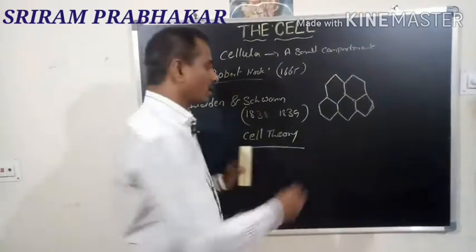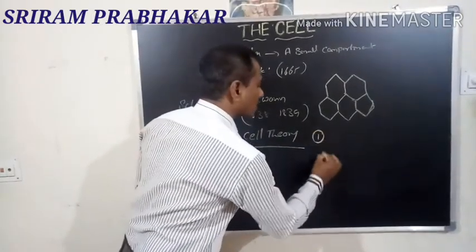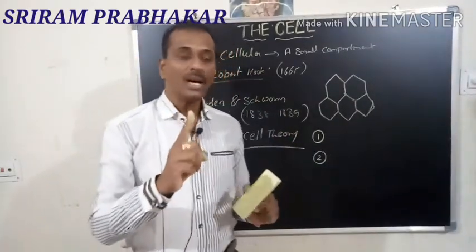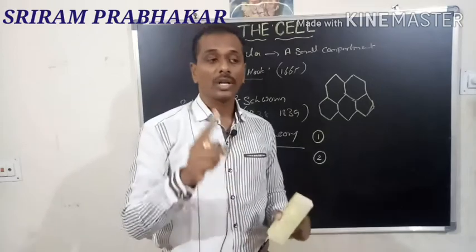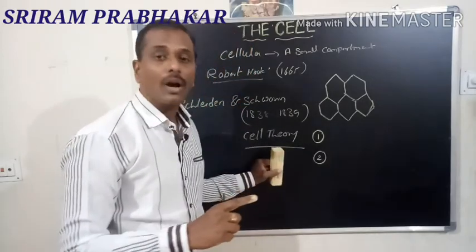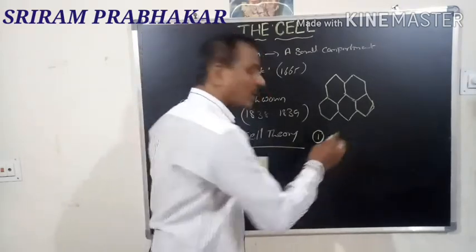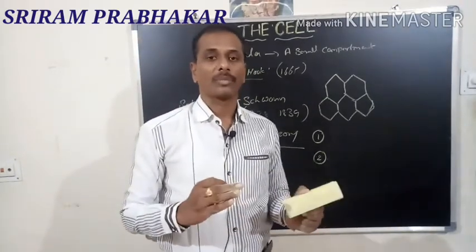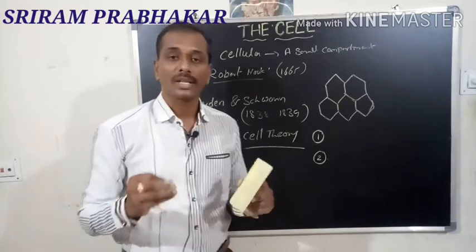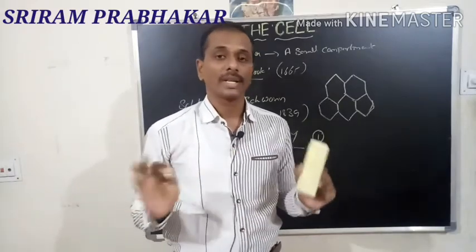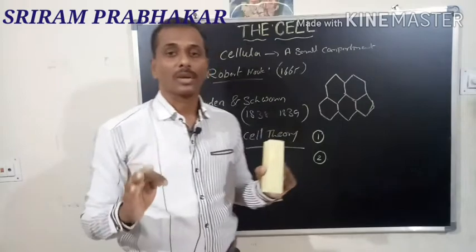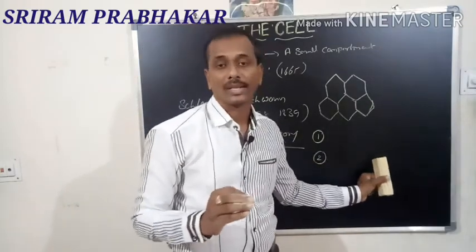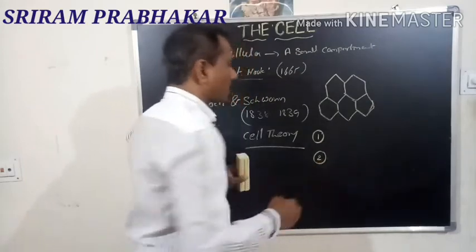According to cell theory, they gave two characteristics of the cells. The first one is that the cell is the structural and functional unit of living organisms. The second one is that the components which are present inside the cell are universal. That means all types of cells have the same type of components. That is the second point.